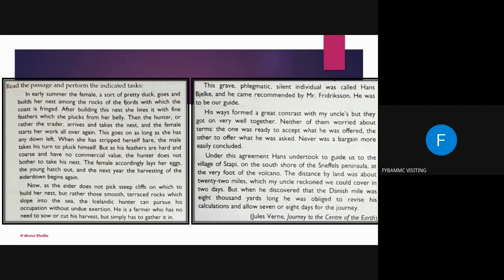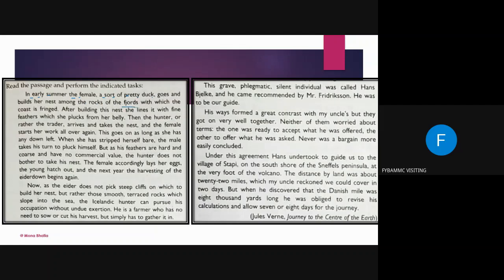For you, I am going to read this paragraph because there are certain words which have different pronunciations, and I'm going to help you with that. Here we go. In early summer, the female, a sort of pretty duck, goes and builds her nest among the rocks of the fjords.